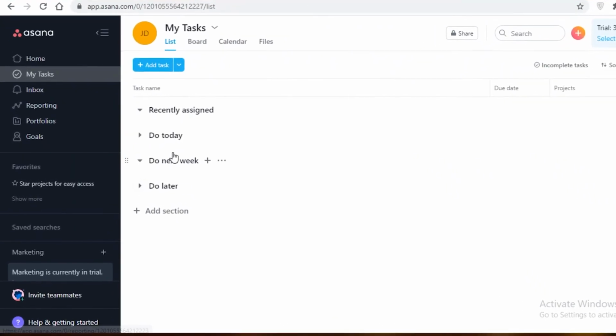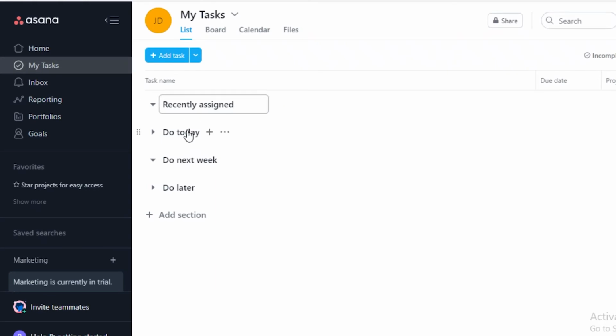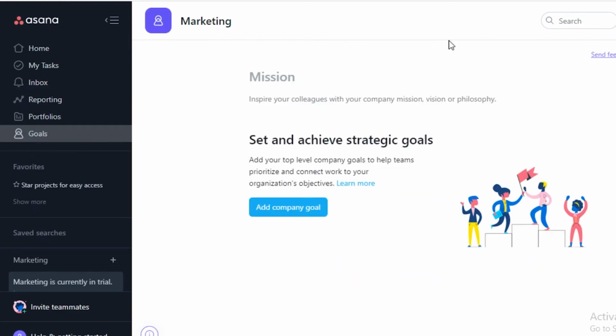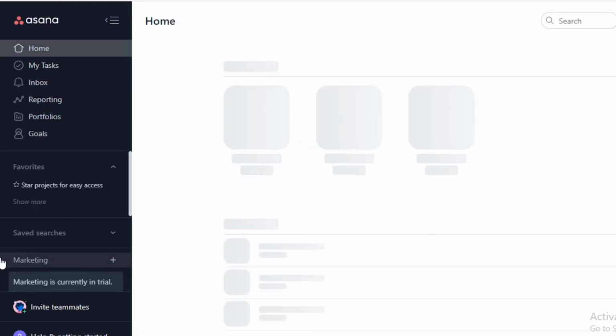So it's something that I really like to use, and if you're really concerned with your personal individual workflow, having this section is really going to improve your productivity and your efficiency within your day. Moving on, after that, you have your inbox, you have reporting, you have portfolios, and you have goals. So in general, it is just simple to use.